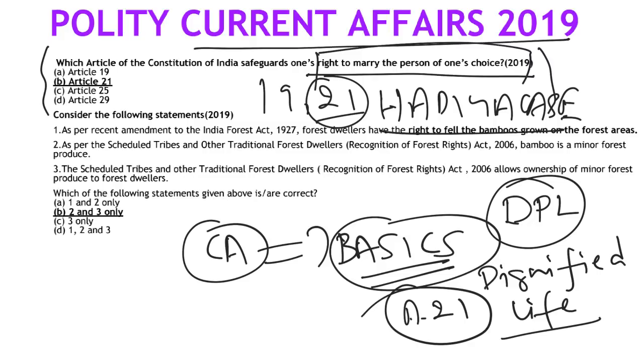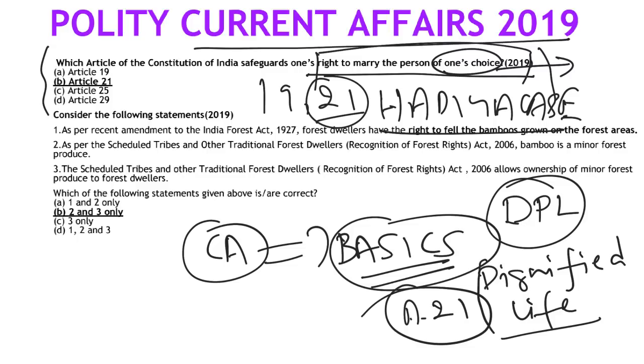So what I am trying to tell is, even if you knew that it is related to the Hadia case, or let's assume you did not know the Hadia case, that Kerala interreligious marriage case, all those things, even in that case, if you know the right to marry a person of choice, they are talking about choice, they are talking about your dignity, they are talking about your discretion, they are talking about your personal life. So that is related to your dignified life.